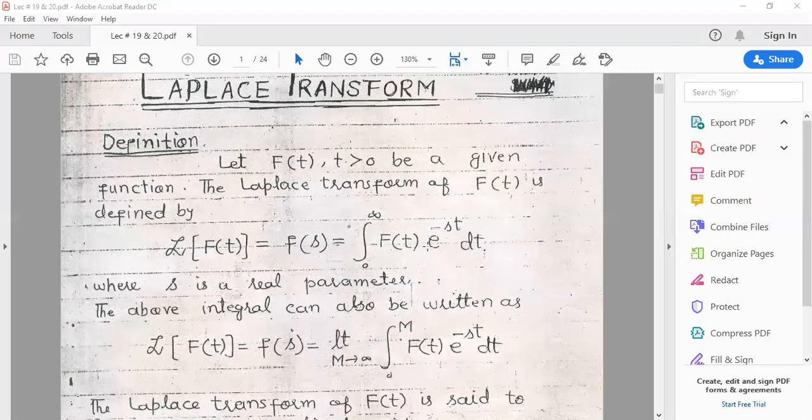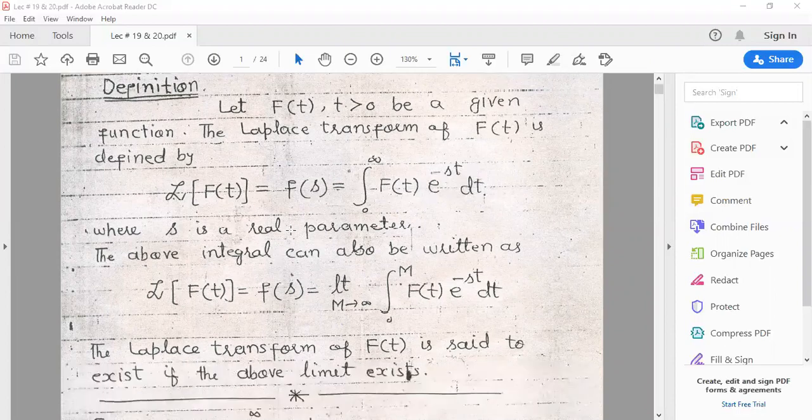What we do basically, we multiply the function f of t by e raised to power minus st and integrate with respect to t when the limit varies from 0 to infinity. When this integral exists, then the result is a function of s, and we label it by F of s. The s is a real parameter.